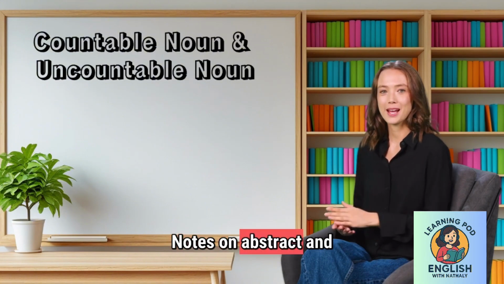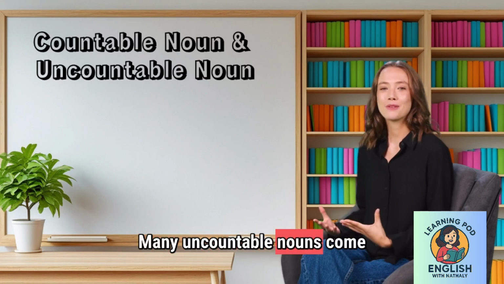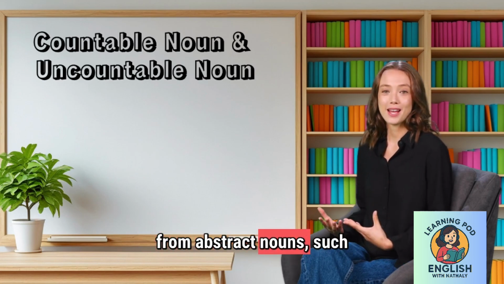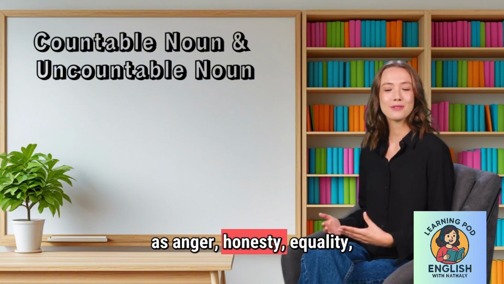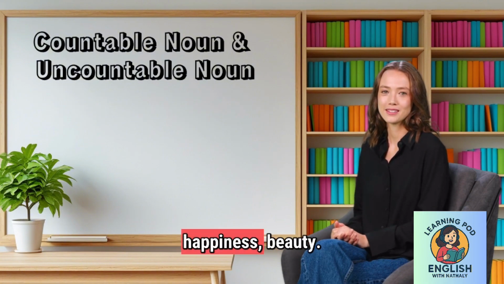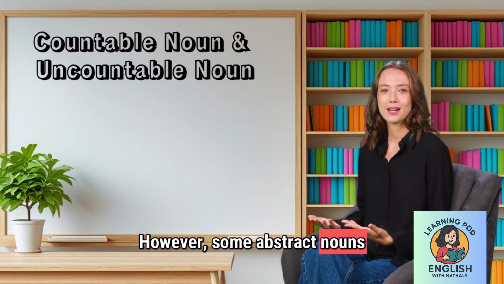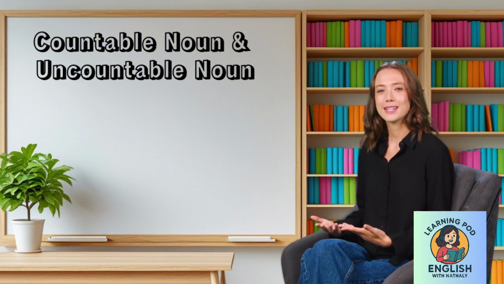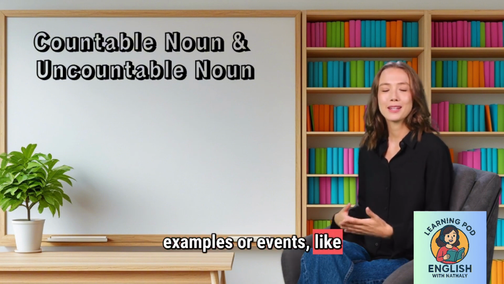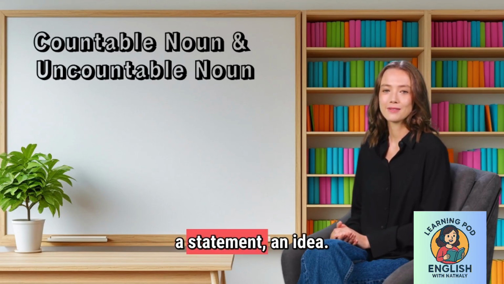Notes on abstract and mixed use. Many uncountable nouns come from abstract nouns, such as anger, honesty, equality, happiness, beauty. However, some abstract nouns can be countable, especially when referring to specific examples or events, like a proposal, a scheme, a statement, an idea.